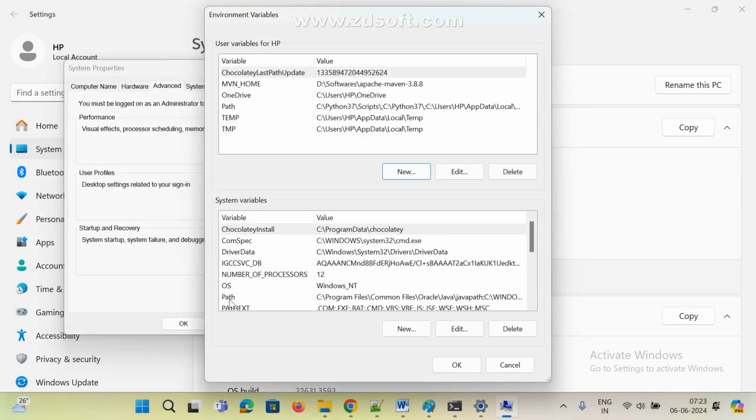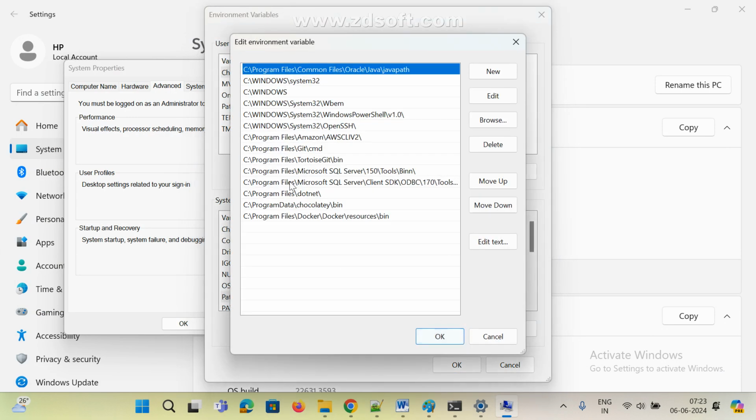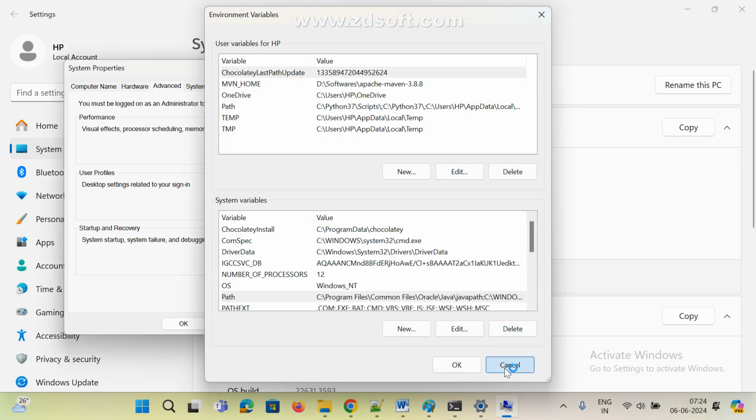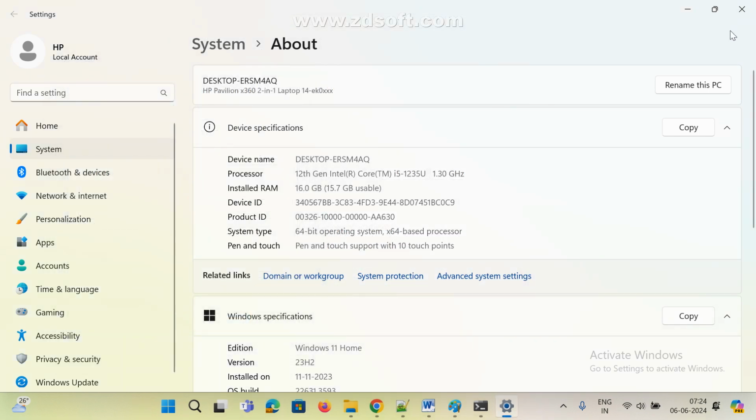And there is a second way also to set the path. If you click on the Edit button, here also we can see the Java path. Here also we can add it. See here, under the environment variables, suppose I want to add my Java, click on New, just paste it. No need to give a name, we can directly copy and add it. That's it. If it is not working, in that case we can add it this way. These are common ways. Even if you Google it, you'll get different ways to set the path.